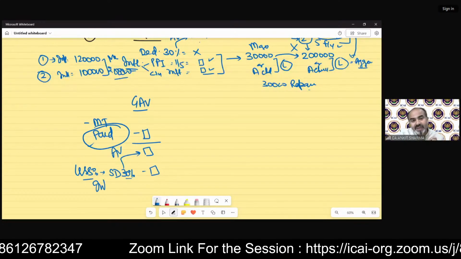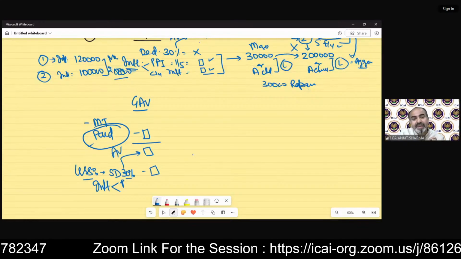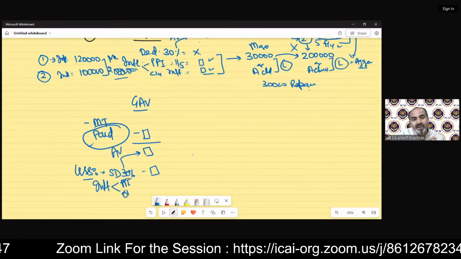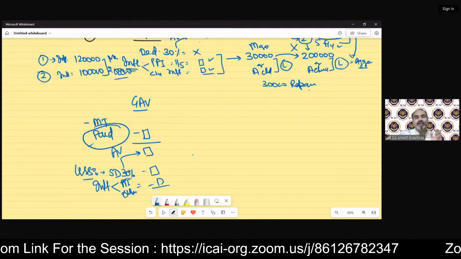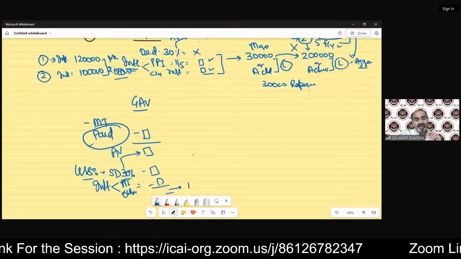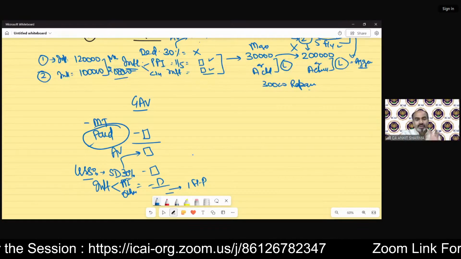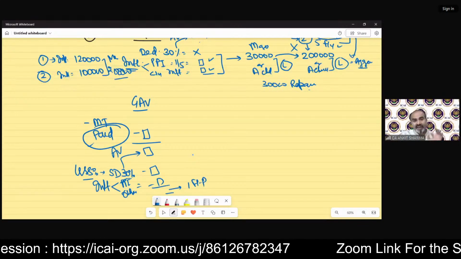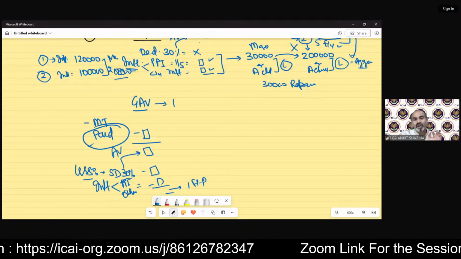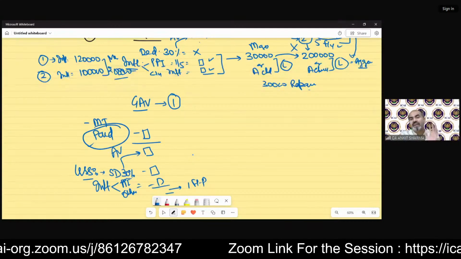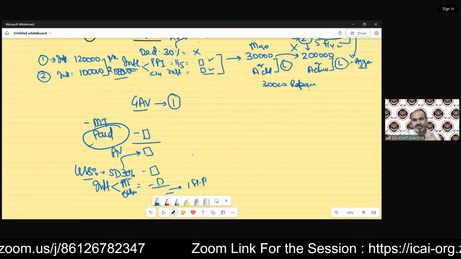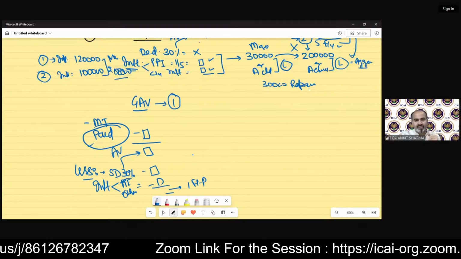And then the second part is interest, that PPI we discussed, and the other part also. So that interest part also needs to be deducted, and after that we will have our income from house property. So you can see the first very important part to solve an income from house property question is to calculate the GAV correctly. The GAV calculation we have discussed in detail also in the regular class.